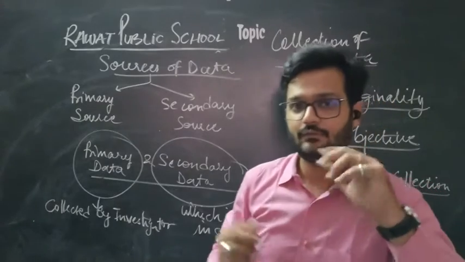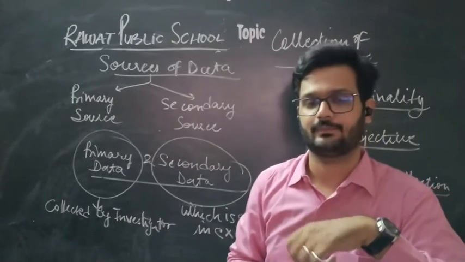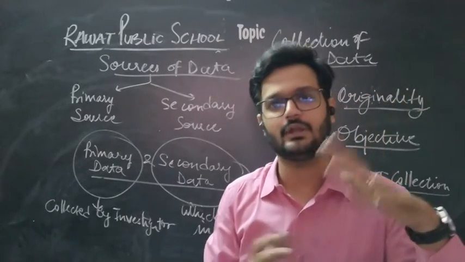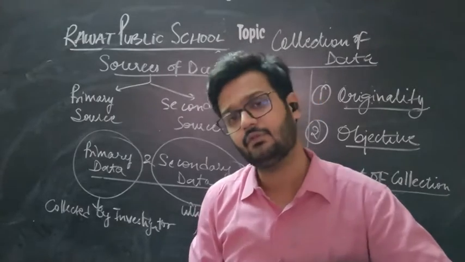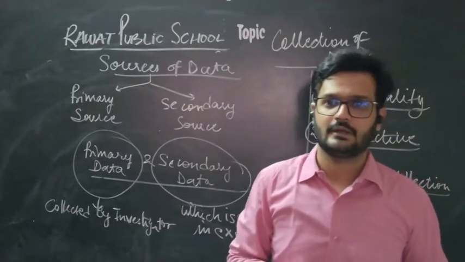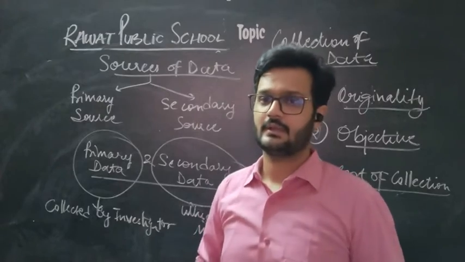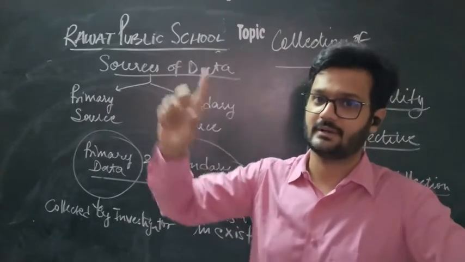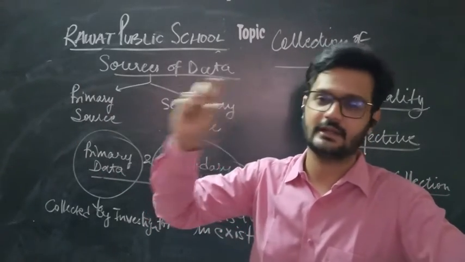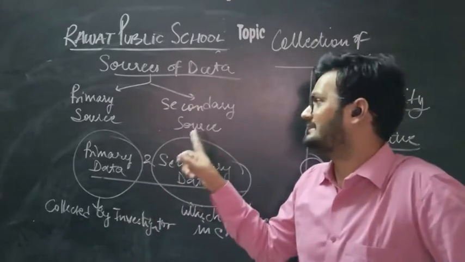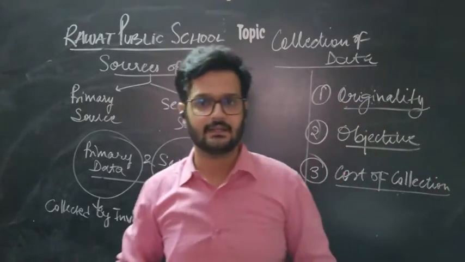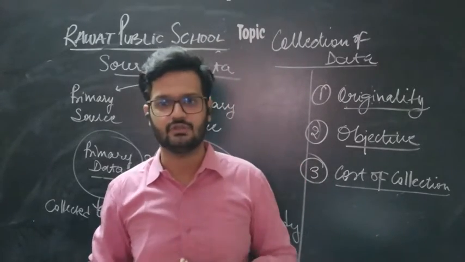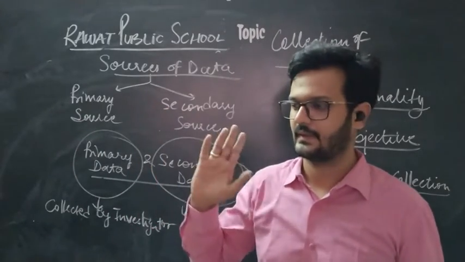But the state government publishes reports regarding the number of persons employed and unemployed in the state. If you use that state government's report regarding how many persons are unemployed, then you have not collected data from the person itself, you have collected it from the state government report, and that source is a secondary source. So if data is collected from its origin, that is a primary source, but if it is not collected from its origin, that is a secondary source.